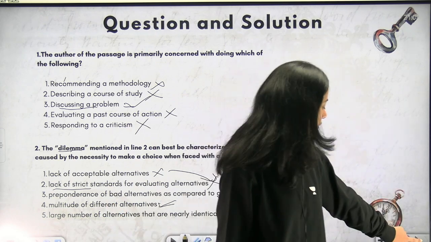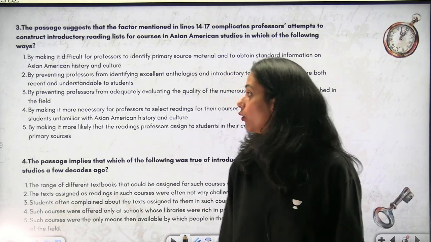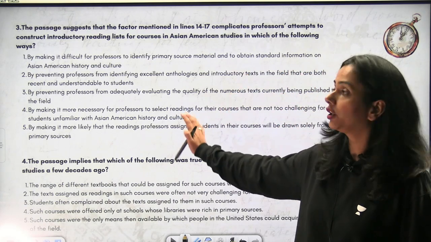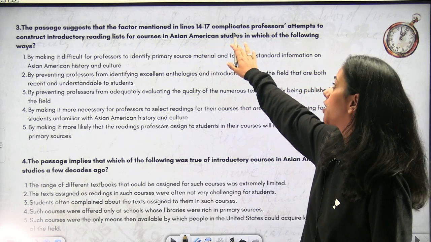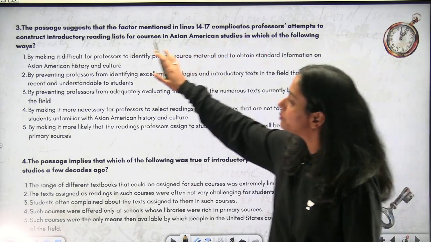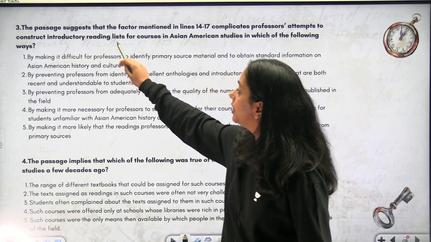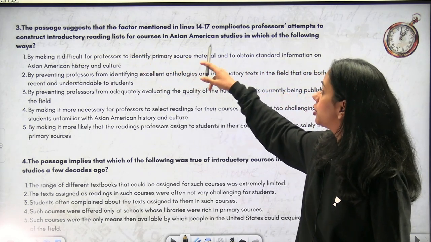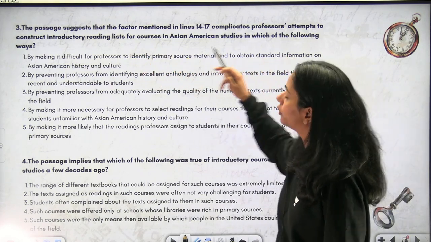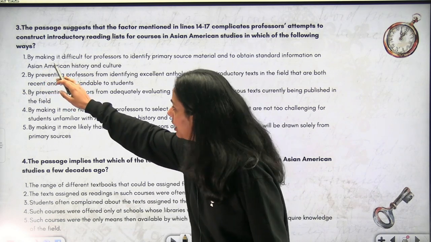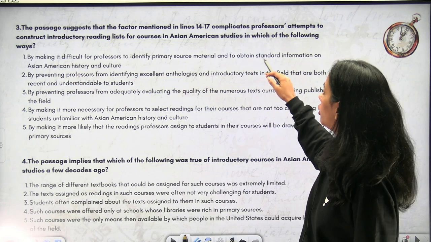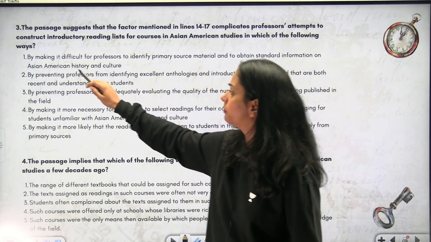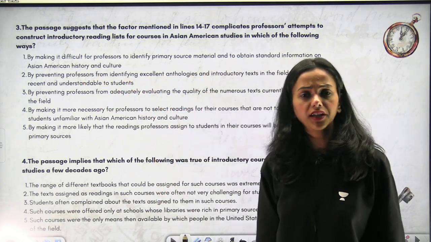Okay. Now we are moving to the other slide where we are discussing the third question. The passage suggests that the factor mentioned in lines 14 to 17 complicates professors' attempts to construct introductory reading lists for courses in Asian American studies in which of the following ways? By making it difficult for professors to identify primary source material and to obtain standard information on Asian American history and culture. Was it correct?